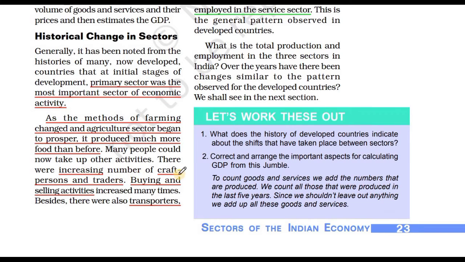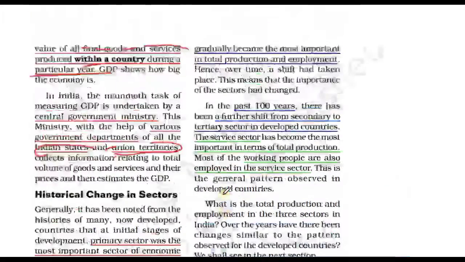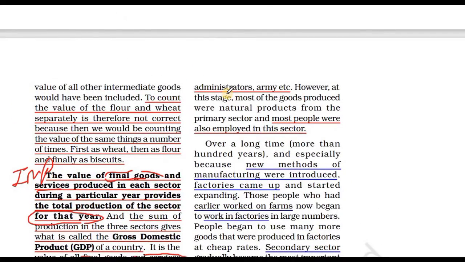So there was an increase in crop production, and traders were buying and selling. Once agriculture started producing a surplus, there was a need for other activities like traders and merchants. So you can see buying and selling activities increased many times. Slowly and gradually, administration, then the army, etc. came into existence. Most people were also employed in these sectors.